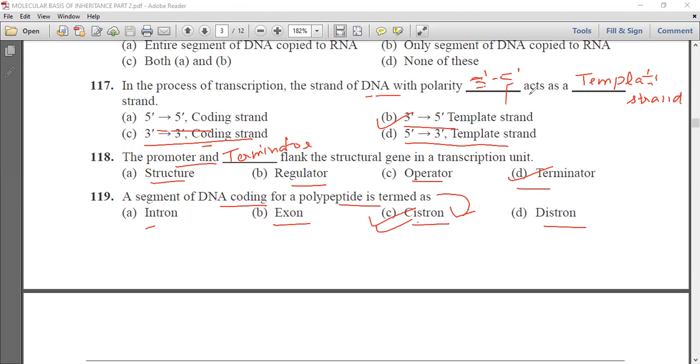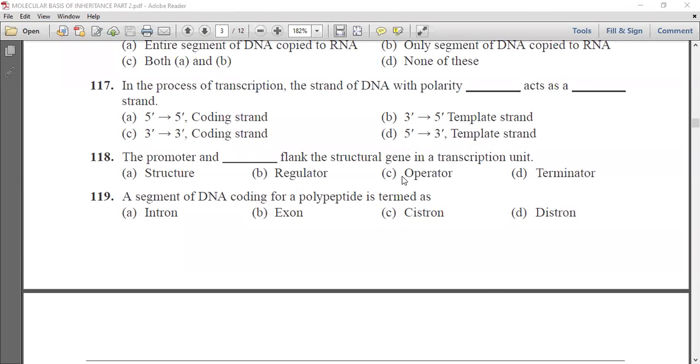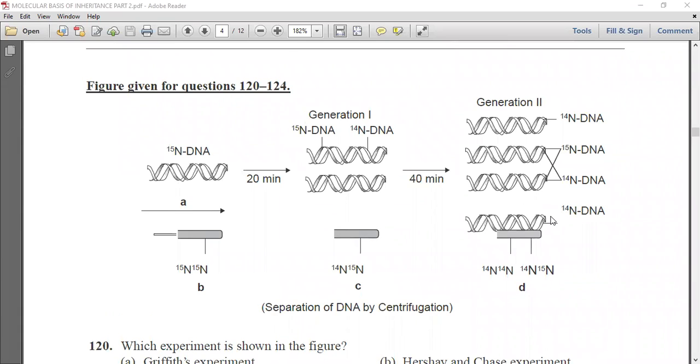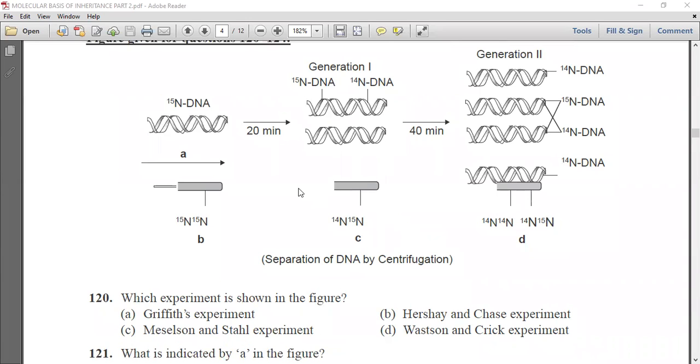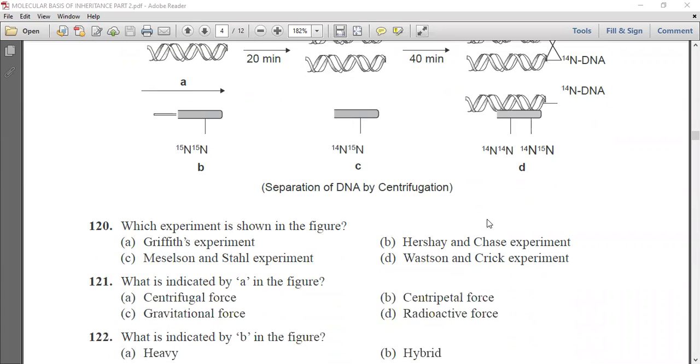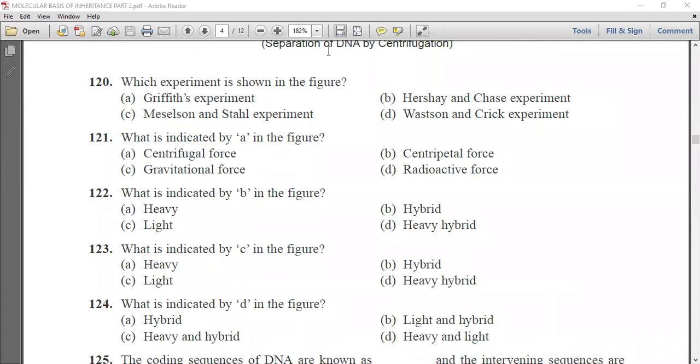Now next question is, this is the figure given, which is showing the experiment in which we have to prove that the replication is semi-conservative replication. We have to answer certain questions which are related to this figure. So first question is, which experiment is shown in the figure? Griffith experiment, Hershey-Chase experiment, Meselson and Stahl experiment, and last is Watson and Crick experiment. We know that it is Meselson and Stahl experiment which is shown in the figure.